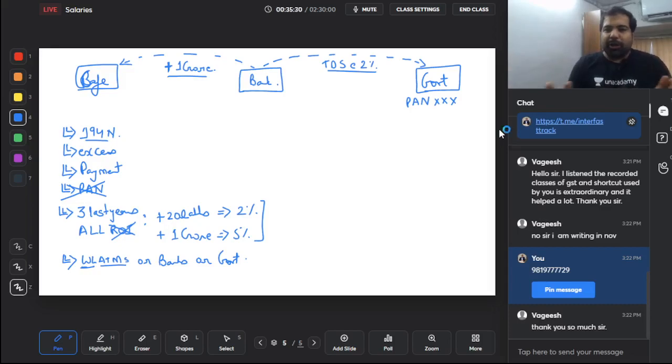So let's do a quick and even more quick revision on 194N. N is for notes. In the exam, they will say that there is a bank who's paying, a cooperative bank or a post office who's paying an amount more than 1 crore rupees in 1 year to a cafe. Of course, guys, per bank, yes, per bank, because the banks don't talk about you. So if you withdraw 99 lakhs from HDFC Bank and then 99 lakhs from ICICI Bank, will they start deducting TDS? No, because they don't know how much you have withdrawn.